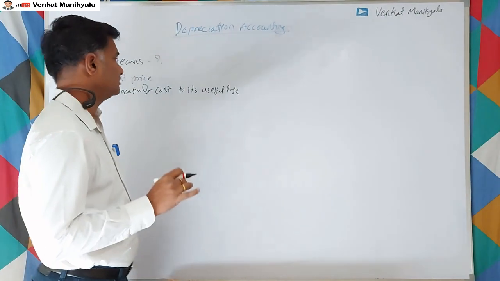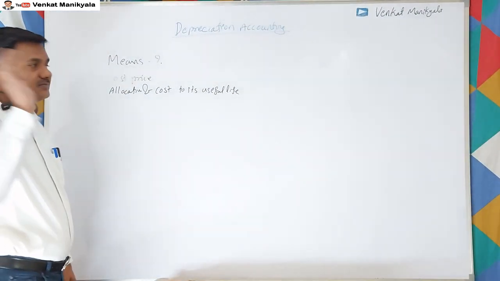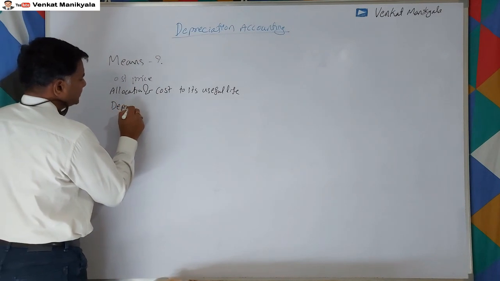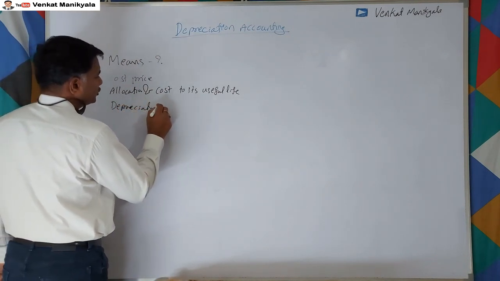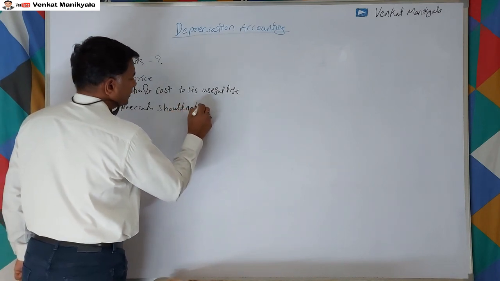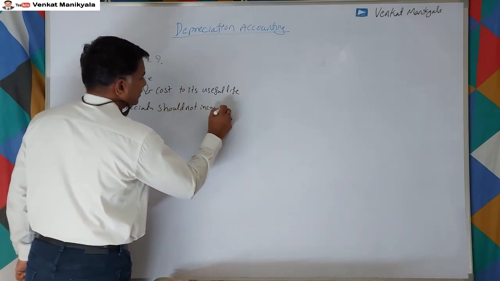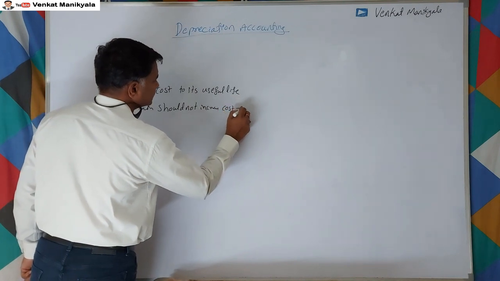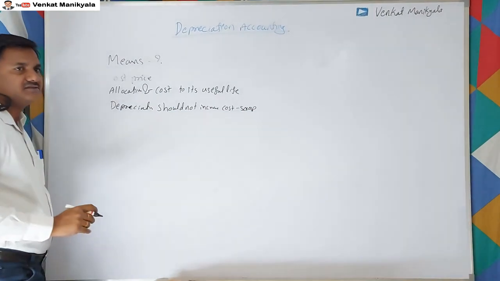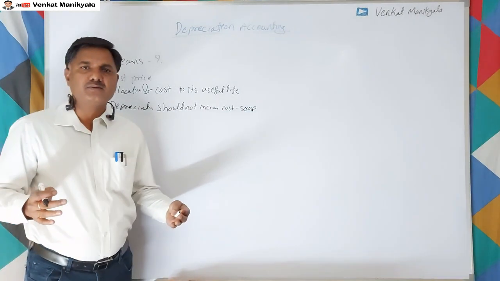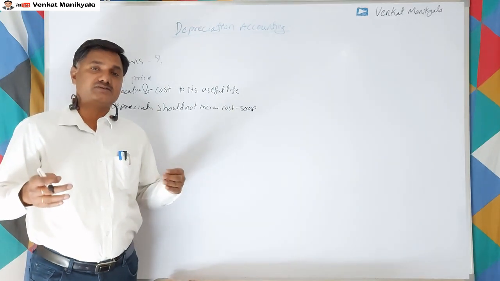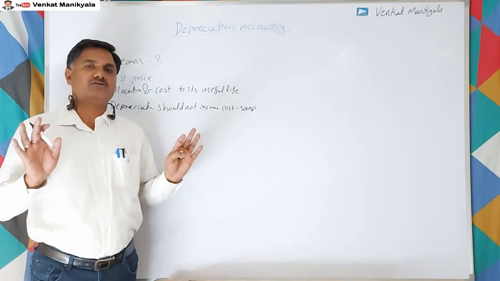Total depreciation should not exceed the cost price. That means depreciation should not exceed cost minus scrap value. Otherwise, we would be providing more depreciation than the cost of the expenses we incurred. No, it is not allowed.